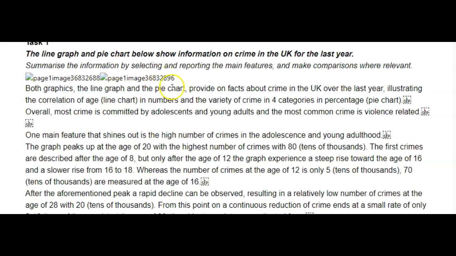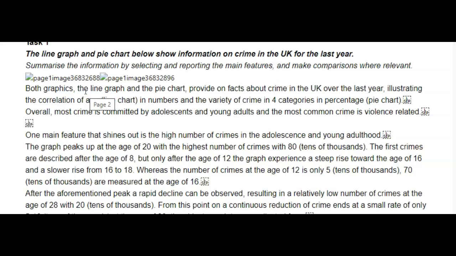Both graphics, the line graph and the pie chart, provide information, not on. You don't provide on something. You provide something, or you provide information on. That would have been my preferred expression here. So let's try that. Both graphics, the line graph and the pie chart, provide information about crime in the UK